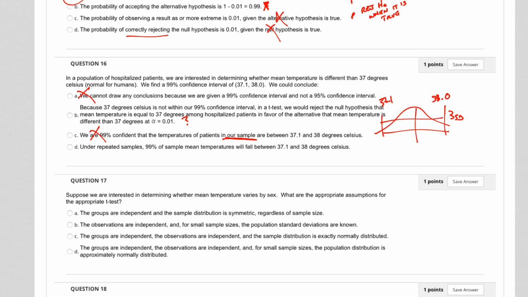So this is saying that, no, this is saying 99% of the sample mean temperatures will fall between. So the sample means will be shifting along this. 99% of those. That's not the answer. This is the answer right here. Alpha 0.01 is the one clue. The other one would be, we would reject the null hypothesis that the mean temperature is equal to 37 because 37 is out here. It's in a rejection zone, right?